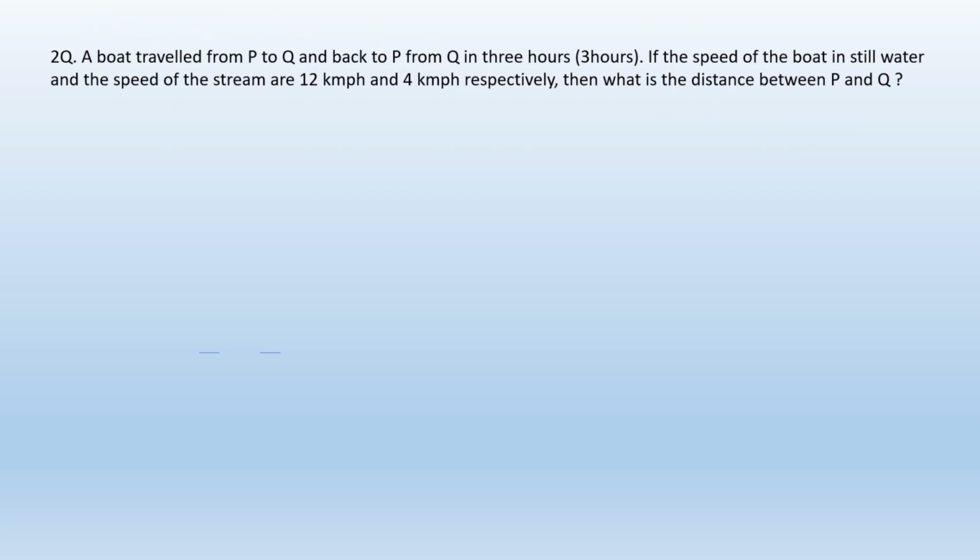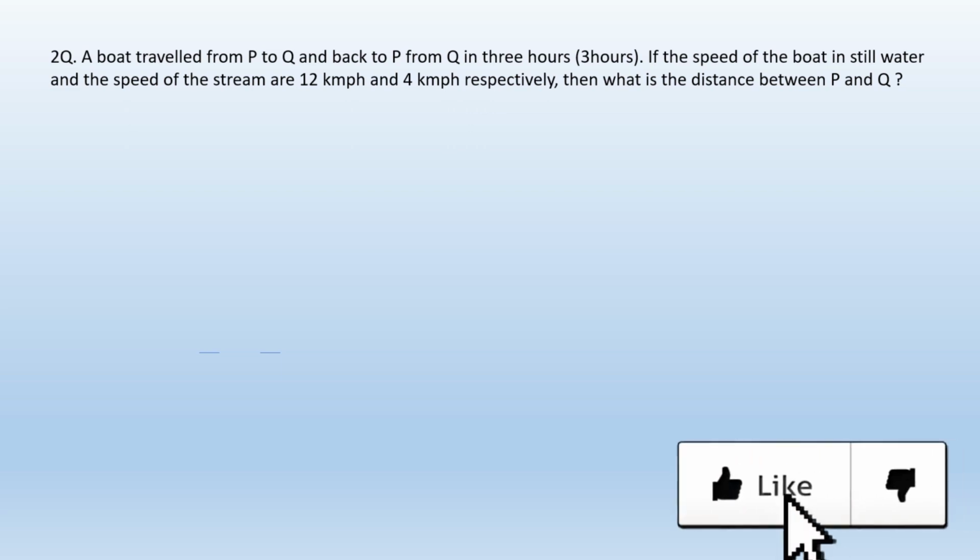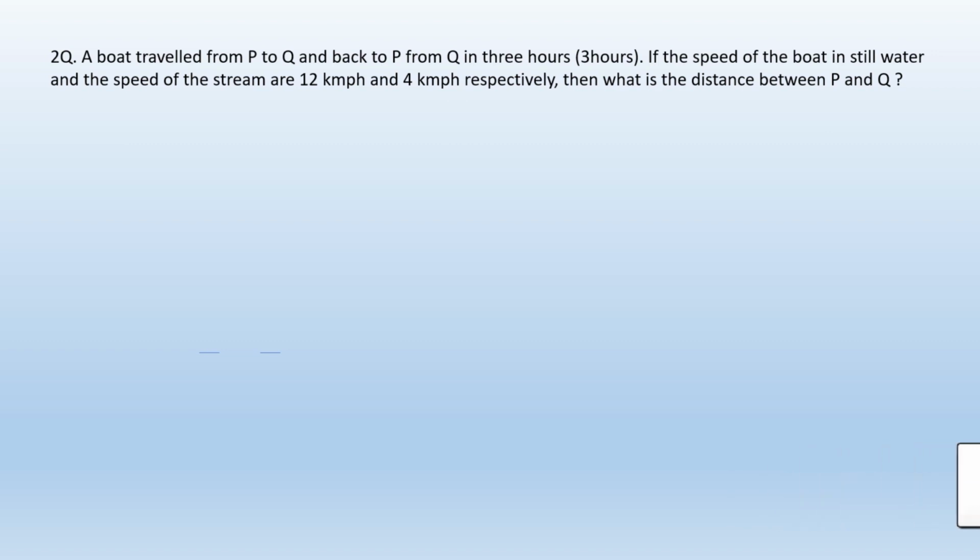And the next question is, a boat travels from the point P to Q and back to P from Q in 3 hours. If the speed of the boat in still water and the speed of the stream are 12 kilometers per hour and 4 kilometers per hour, then what is the distance between P and Q? Here we need to find the distance between P and Q.